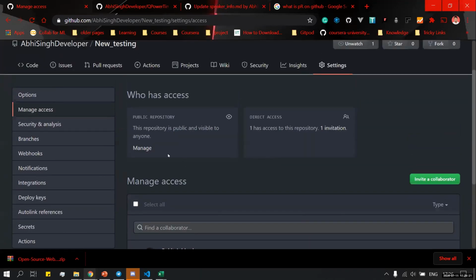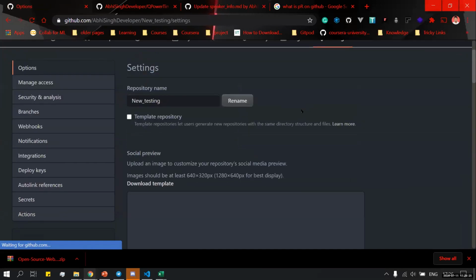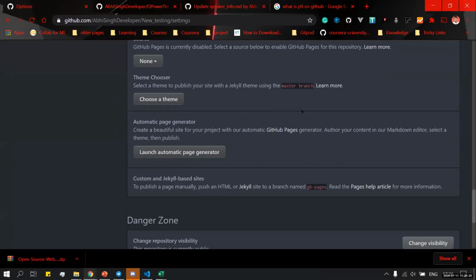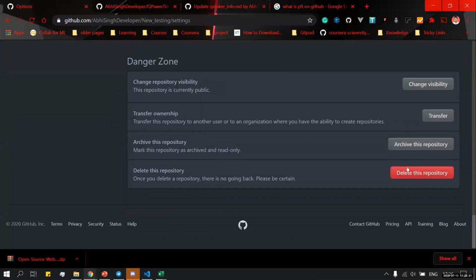Yeah, the deleting part. For deleting, again, we'll move to the settings and come down. Here, first we have the option to change the visibility. It is a public repository, so we can change it to private, and we can transfer ownership.